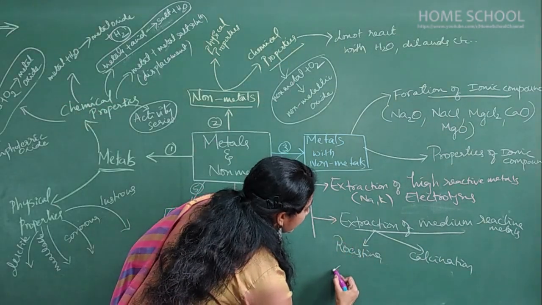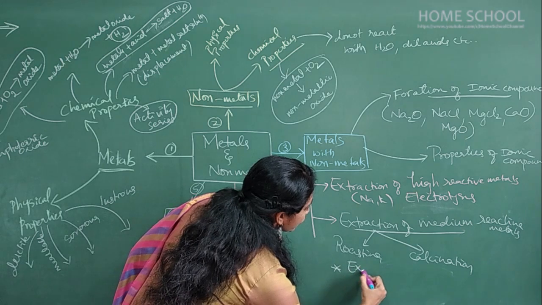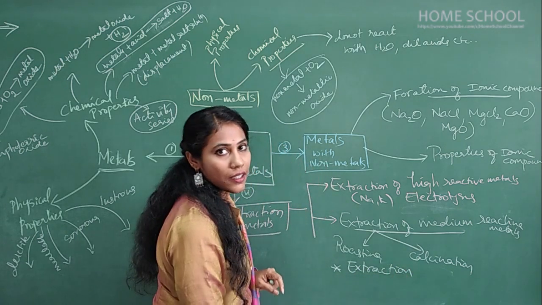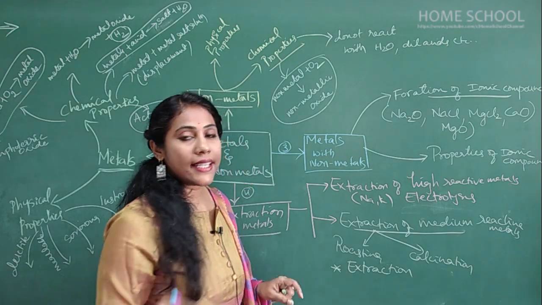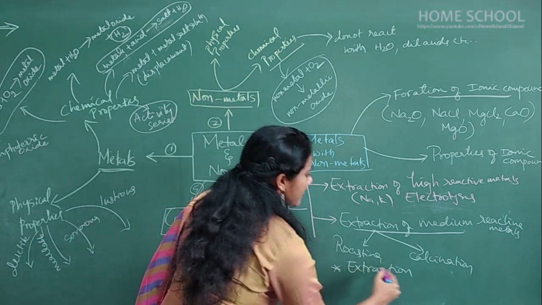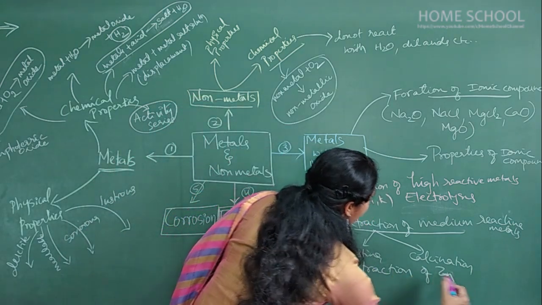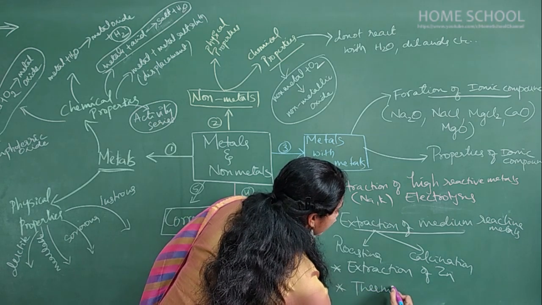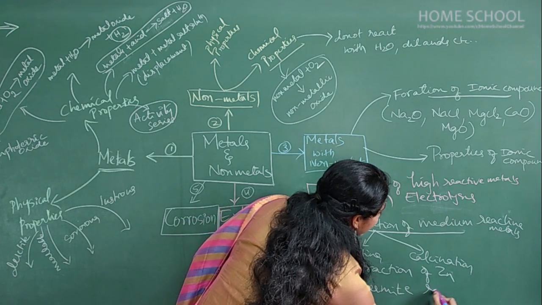See guys, here you will also study extraction of zinc. This is important. This was asked in a previous year board paper: how is zinc extracted from zinc oxide? So extraction of zinc is important, and you will also study the thermite reaction, that is the aluminothermite reaction.